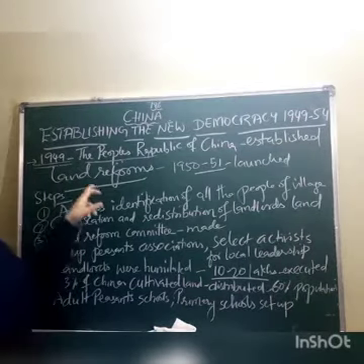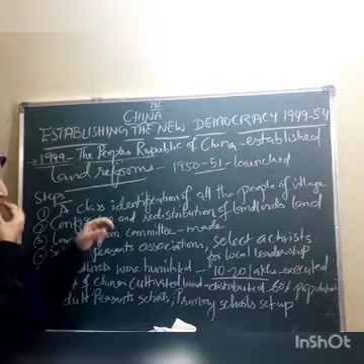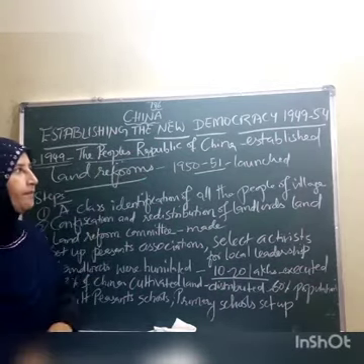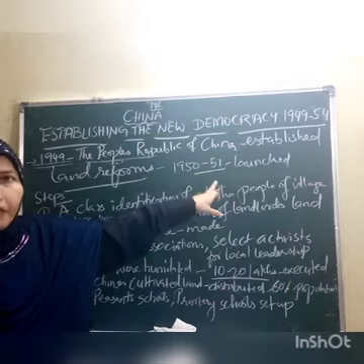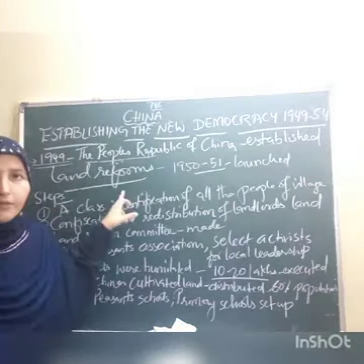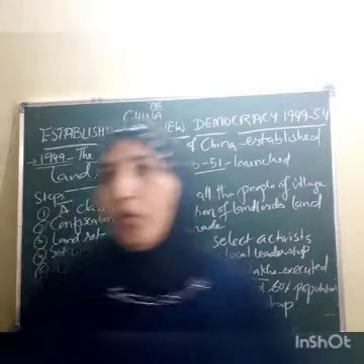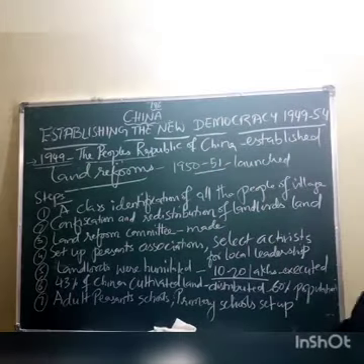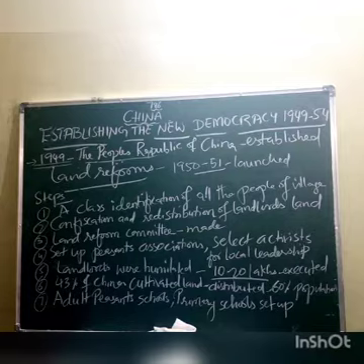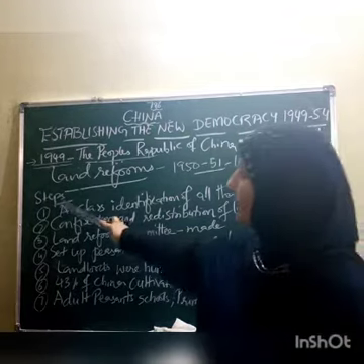What were the land reform measures taken by the People's Republic of China? In the years 1950 to 51, land reform measures were introduced in China. Various steps were taken.